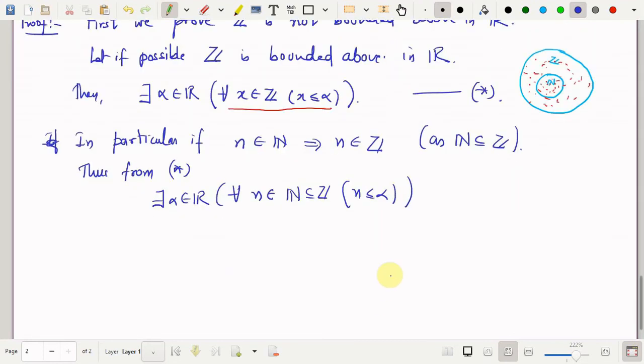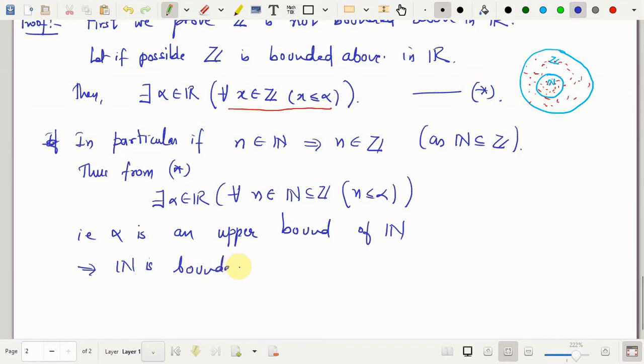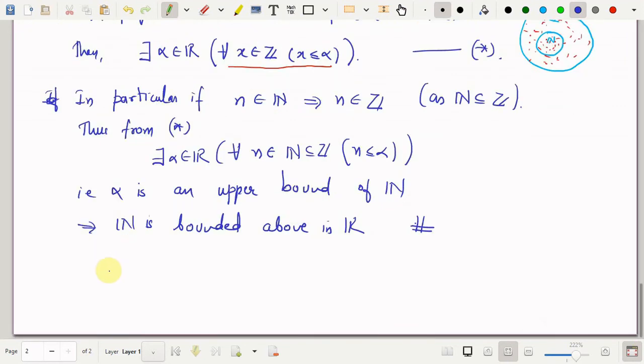So through this you are saying that alpha is an upper bound of N, which says that N is bounded above. In fact, you can say over here itself, N is bounded above. So this contradicts the Archimedean property, and so the contradiction shows that the set of integers will never be bounded above. Thus I can say that Z is not bounded above.